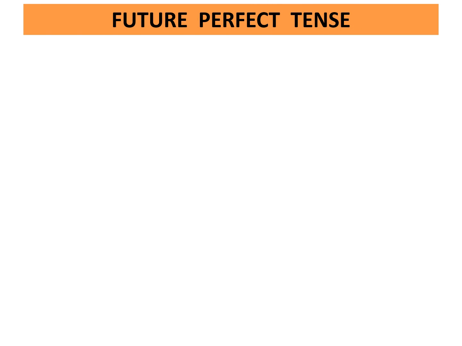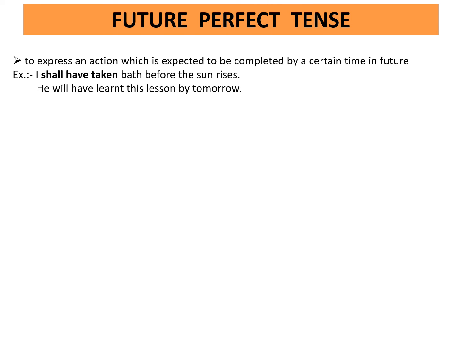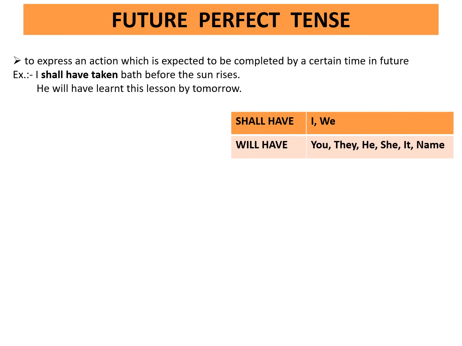Future perfect tense. It expresses an action which is expected to be completed by a certain time in future. Example, I shall have taken bath before the sun rises. He will have learned this lesson by tomorrow. Shall have is used with I and we. Will have is used with you, they, he, she, it, and names.